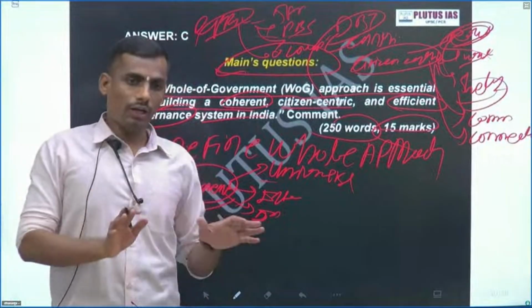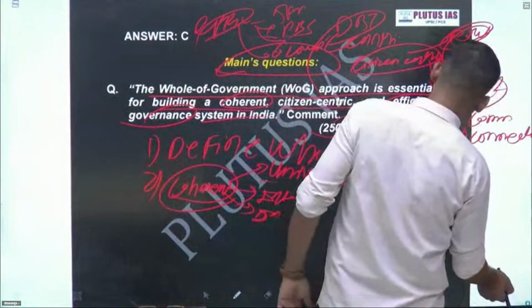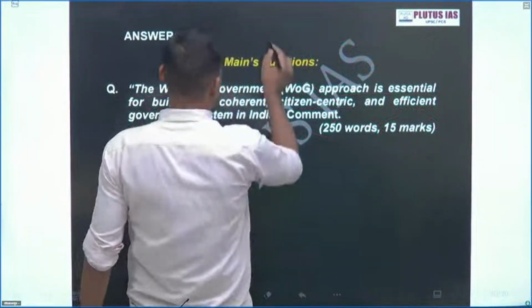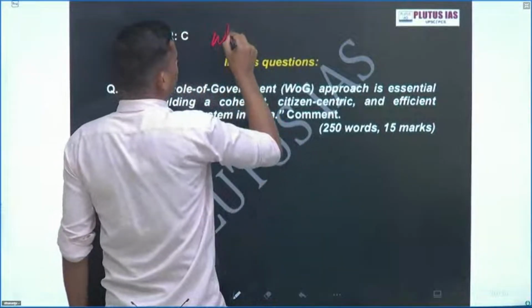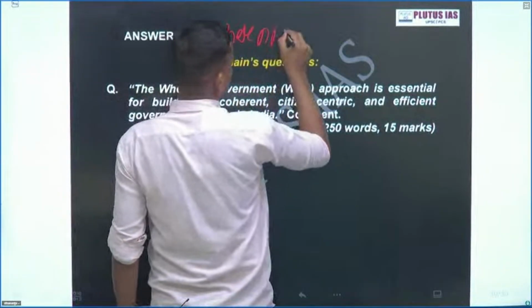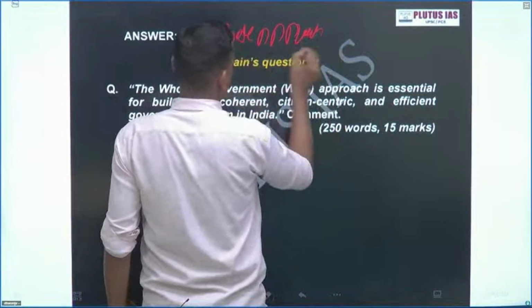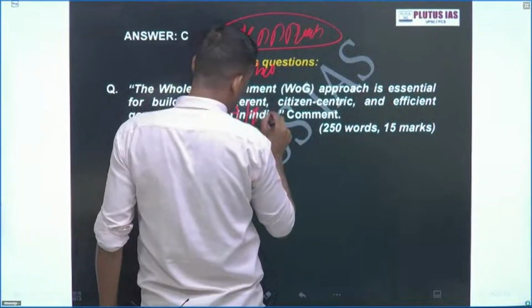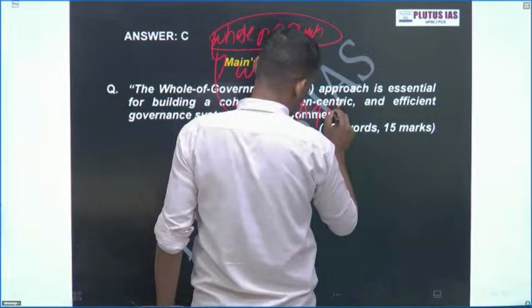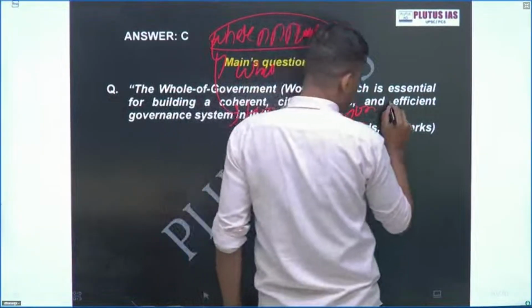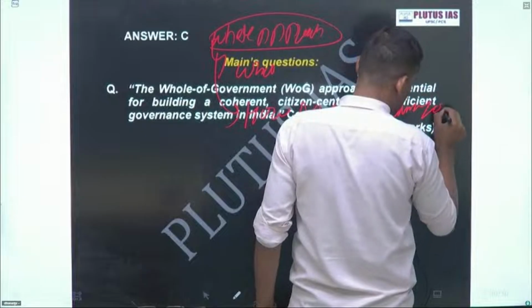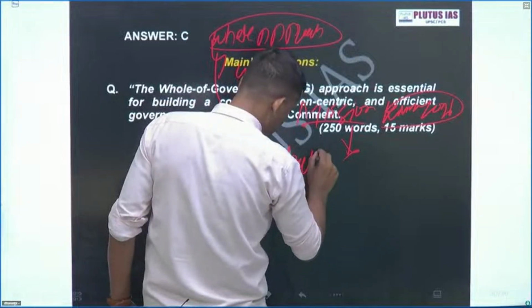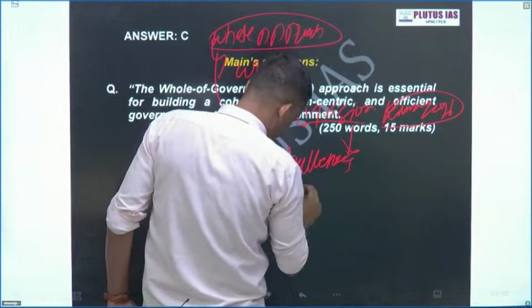Okay, so overall we have studied the whole of government approach, what it is, how Mission Karmayogi is helping to build a whole of government approach, their challenges and way forward.